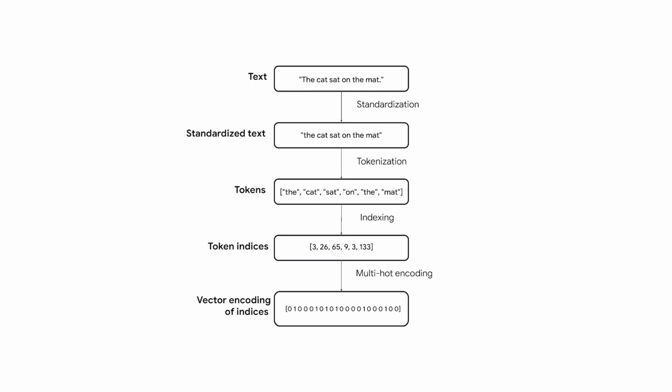Finally, we'll turn our indices into numerical vectors. There are multiple ways to do this, but one of the simplest ways is to apply multi-hot encoding to the indices to turn each string into a single binary vector.